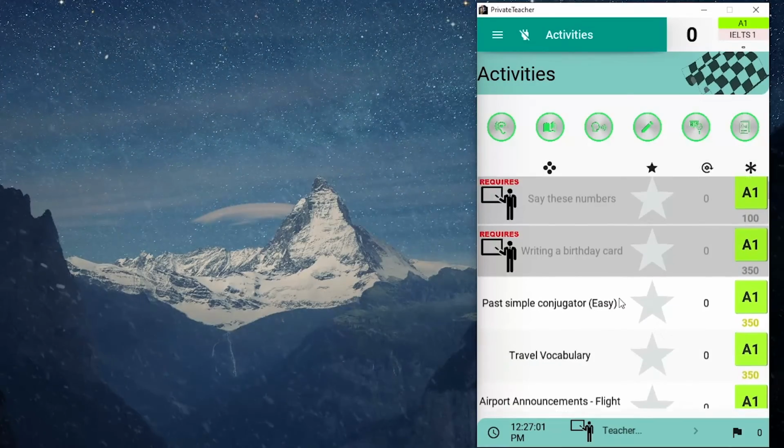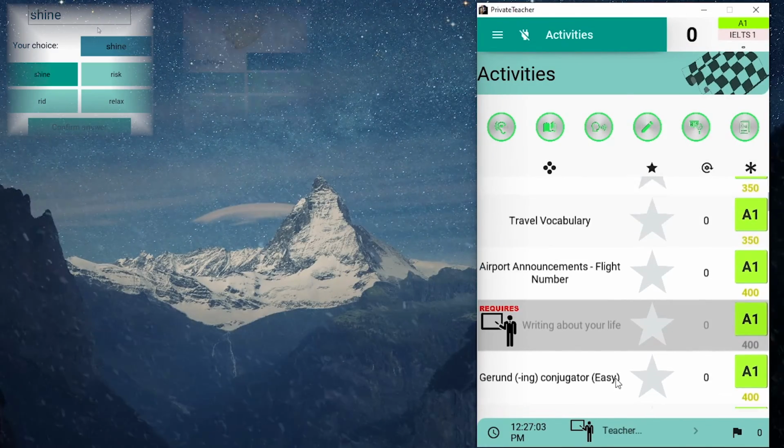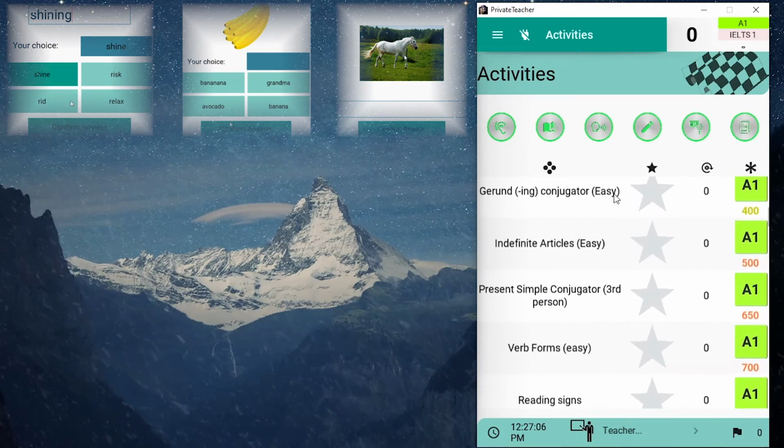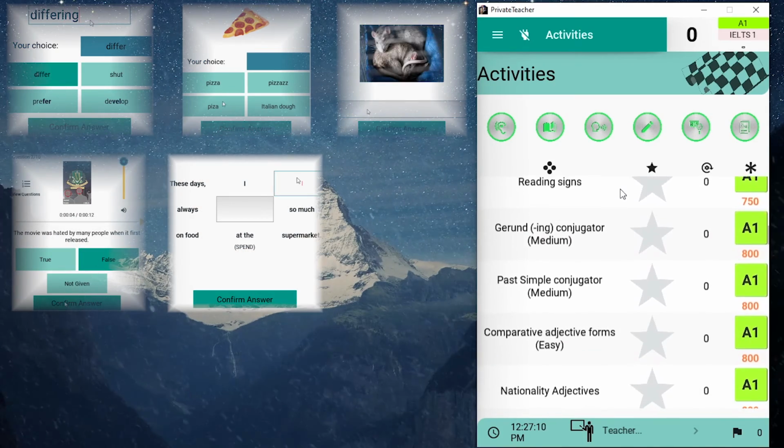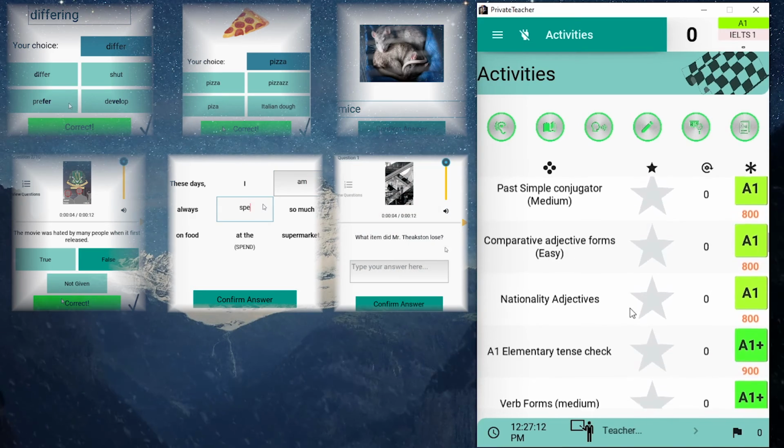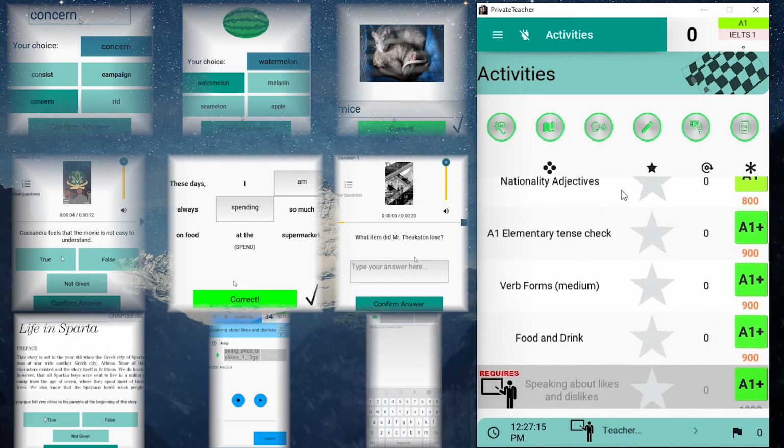Activities come in many types. We have conjugators, we have multiple choice, short answers, true, false, not given. Sometimes you need to type in the answers. Sometimes you need to complete the sentences. You need to listen, to read, to speak, and to write.